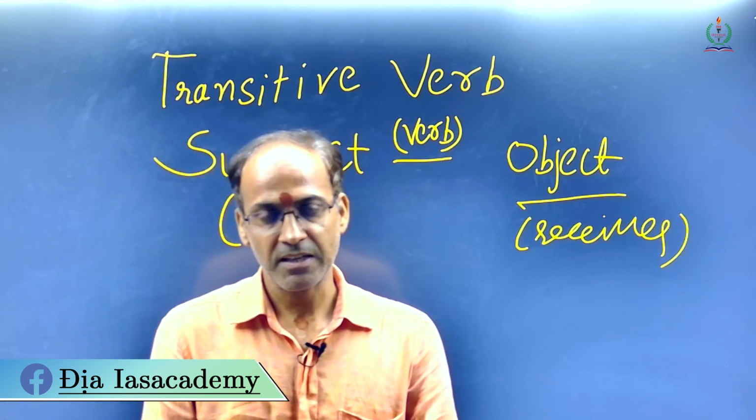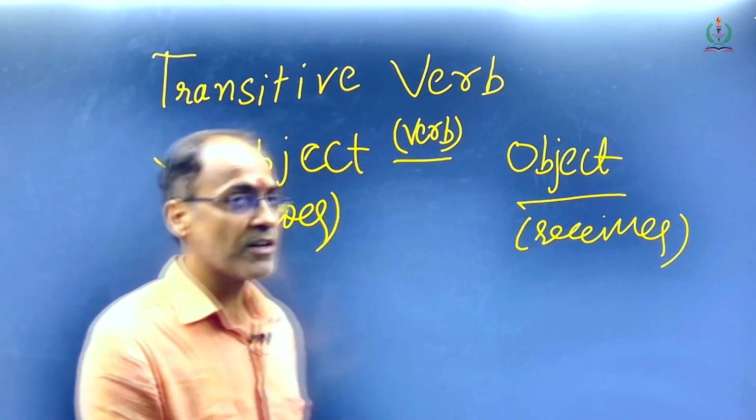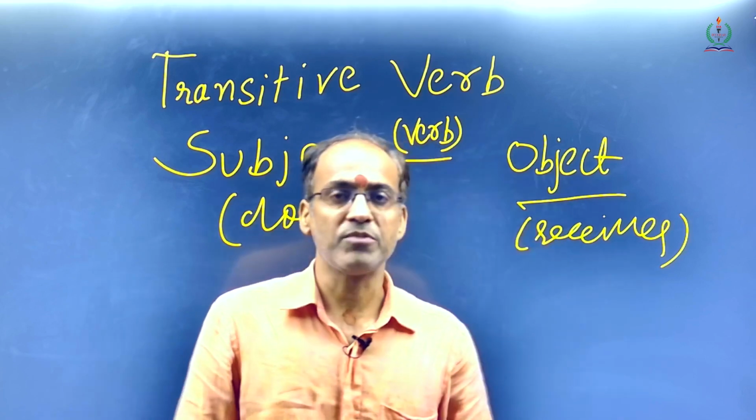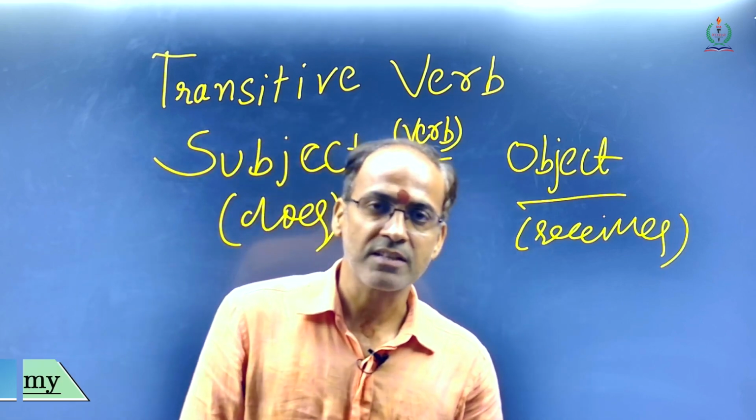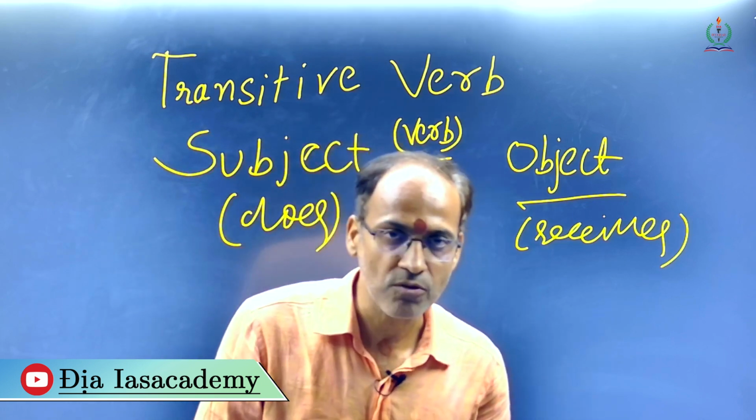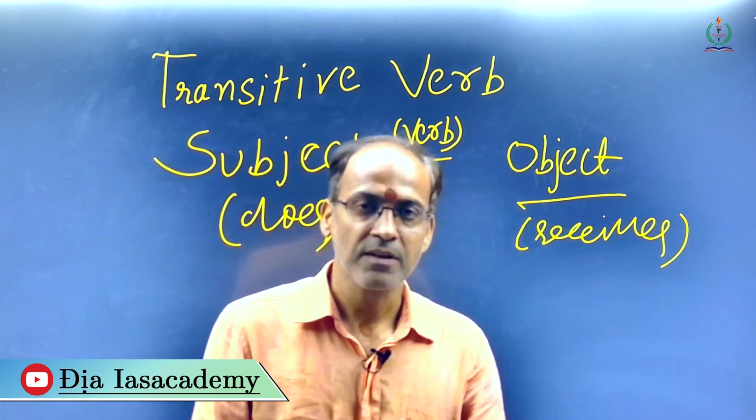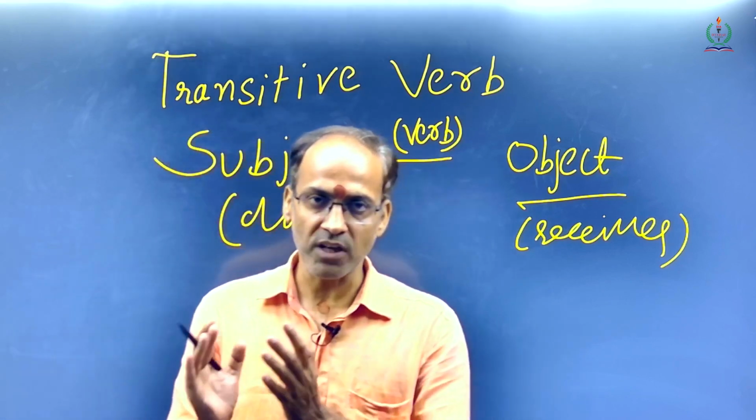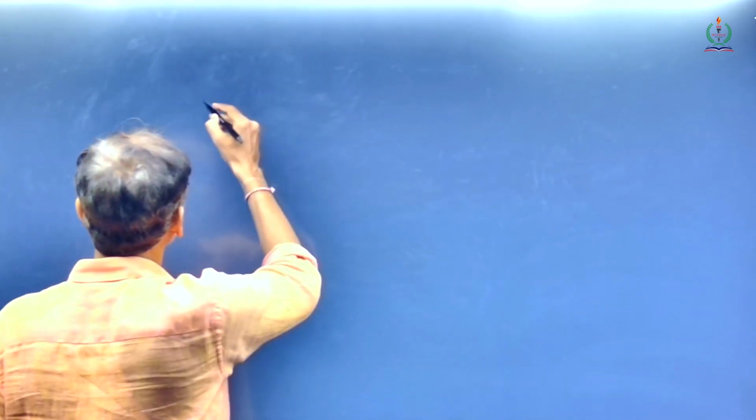Subject जो काम करता है, काम करना is verb and the receiver of that work or action is nothing but the object. So when we talk about transitive verb, a transitive verb is nothing but a type of verb which has an object of its own and the work done by or an action of the verb is passed on from the subject to the object or from the doer to the receiver. Now let's see some of the examples.